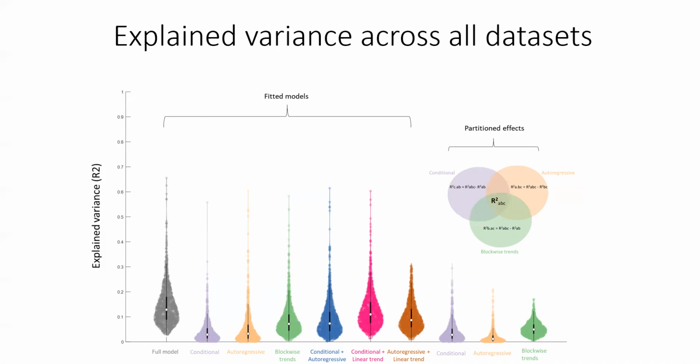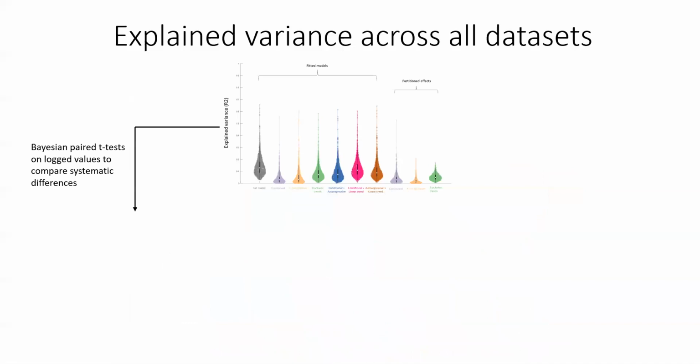Now, to examine if there are any systematic differences between these distributions, we computed Bayesian paired t-tests, and you can see these distributions were very skewed, so the values were logged first. Here are the means of the log values with the within subject standard error from the fitted condition and the fitted autocorrelation. That's the second and the third distribution here. We actually found Bayesian evidence against the difference between the distributions, so the null hypothesis was favored over the alternative hypothesis. This means that the fitted models from the conditions and from the autocorrelations explain the same amount of variance on average.